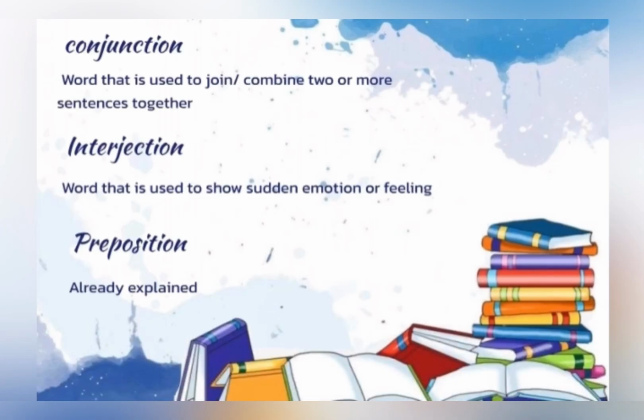What is conjunction? We have seen many times 2 or more than 2 sentences joined together. But those sentences are always joined with a word, and that word is called conjunction. The next one is interjection. Whenever some sudden emotion or feelings are shown in a sentence, we express them with the help of interjection. It is always used with an exclamatory mark.